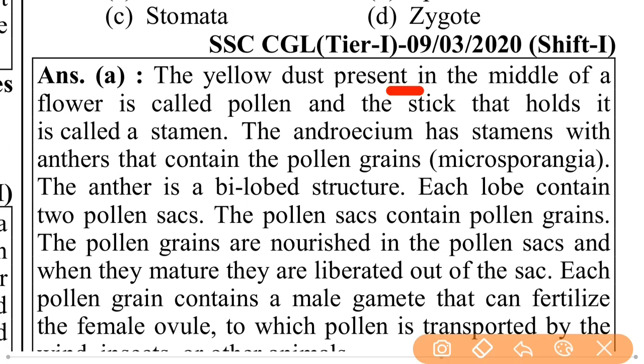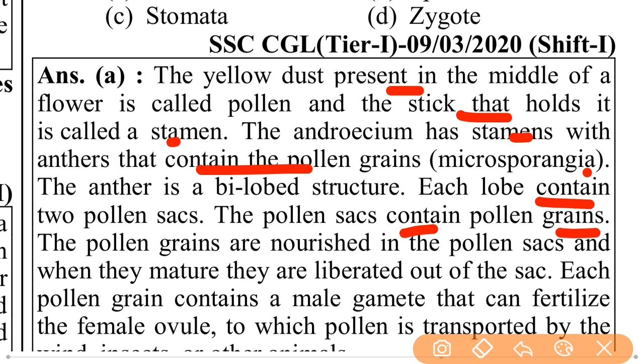The yellow dust present in the middle of a flower is called pollen, and the stick that holds it is called a stamen. The androecium has stamens with anthers that contain the pollen grains. Microsporangia. The anther is a bi-lobed structure. Each lobe contains two pollen sacs. The pollen sacs contain pollen grains.